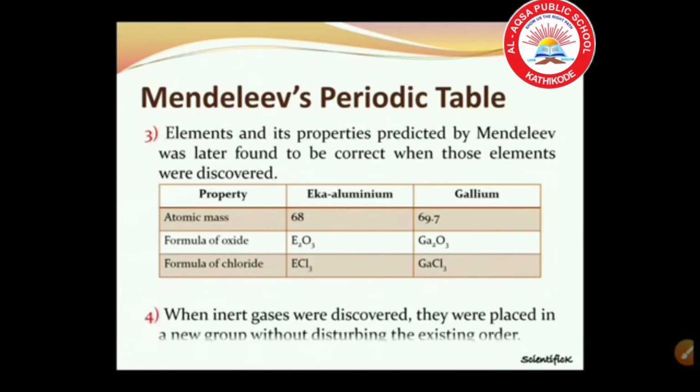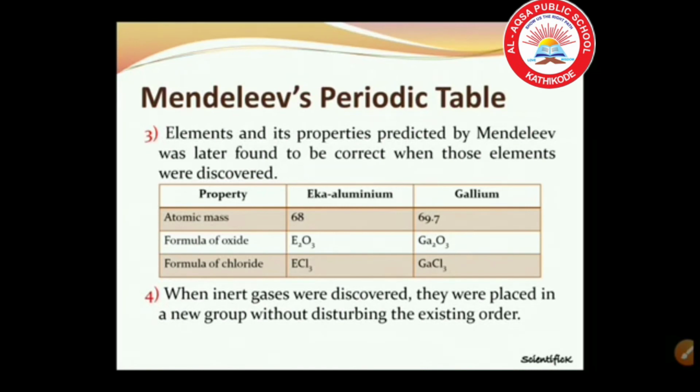Let us discuss the next point. When inert gases were discovered, they were placed in a new group without disturbing the existing order. For example, helium, neon, argon, these inert gases were discovered very late because they are very inert and present in extremely low concentrations in our atmosphere. When these gases were discovered, they could be placed in a new group without disturbing the existing order.